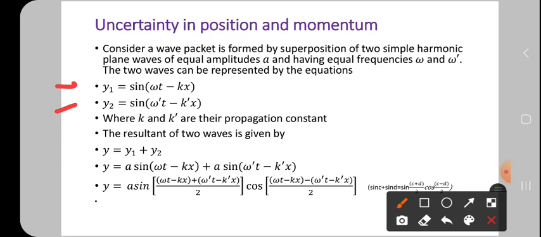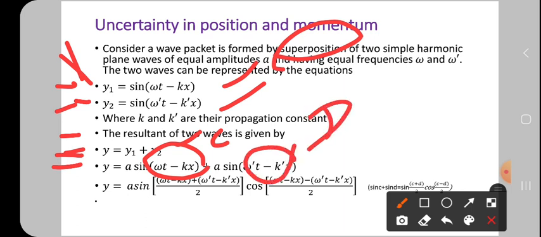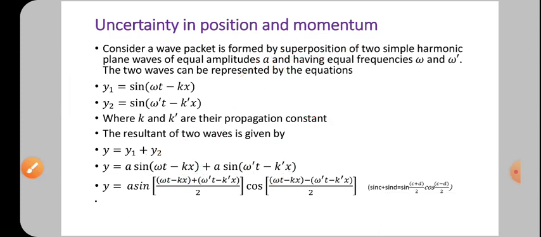The resultant, when these two waves interfere or superimpose, forms a resultant wave, that is y equals y1 plus y2. Substituting this y1 and y2 in this equation, we get this equation. And simply see here, let this bracket be completely C and this bracket be completely D.